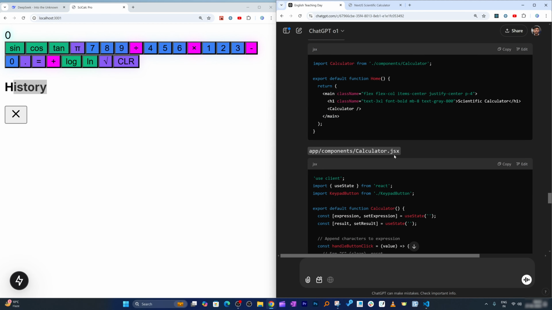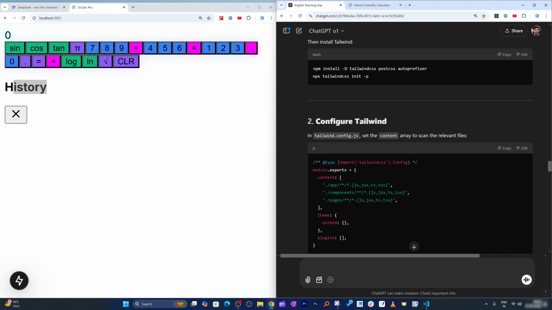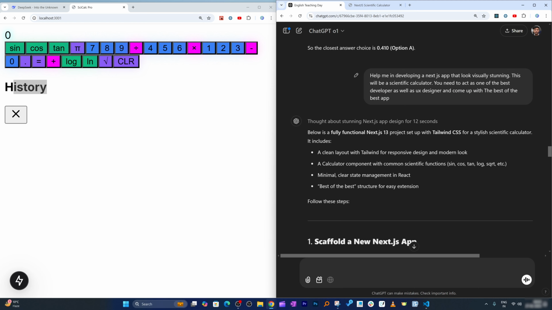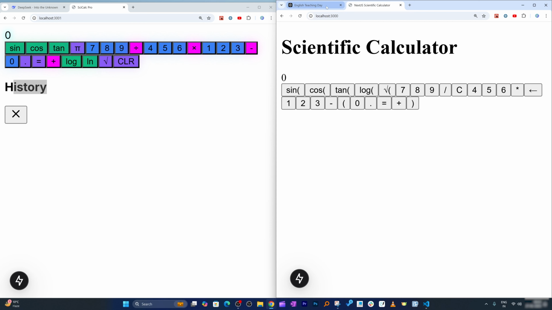I was expecting it to come up with the best of the best app. In the end, I would say we have seen the result of both these AIs, and they are among the most competent AI available in the market. And I would say definitely there is a lot of room to improve them, which we are definitely going to see in the upcoming future. What is your opinion on the capability of both these AIs?